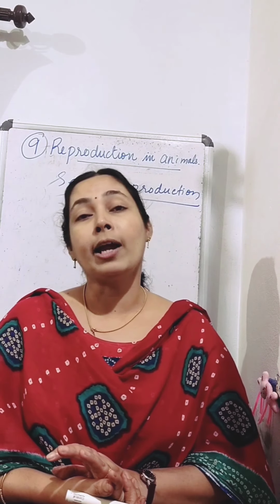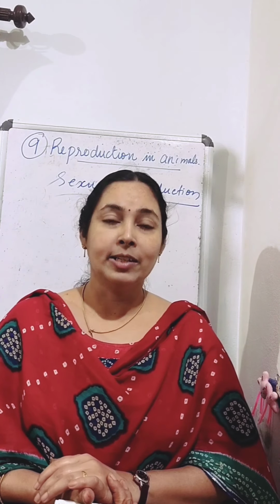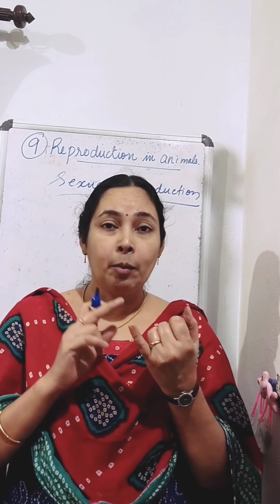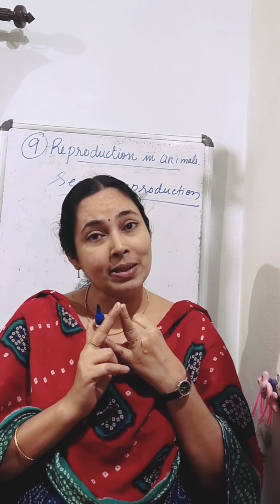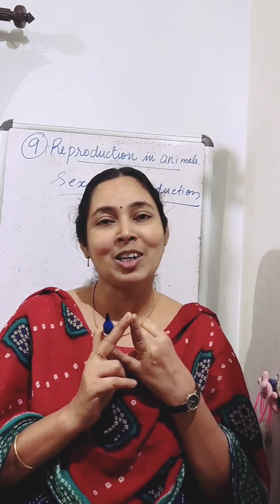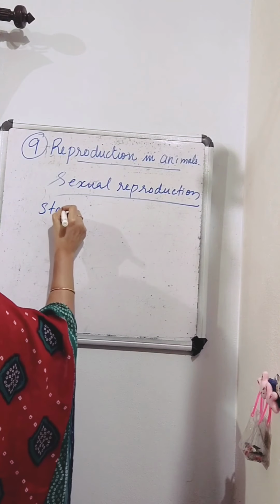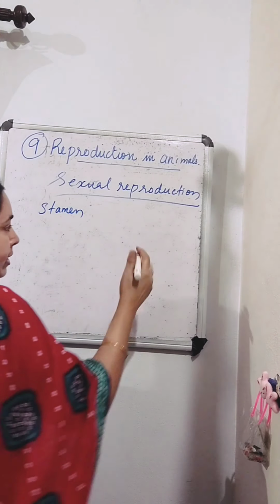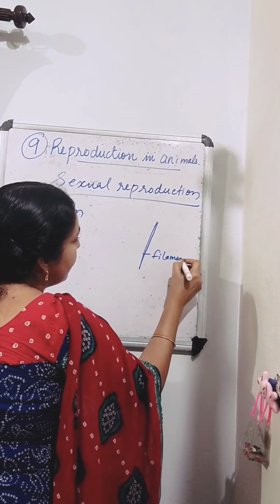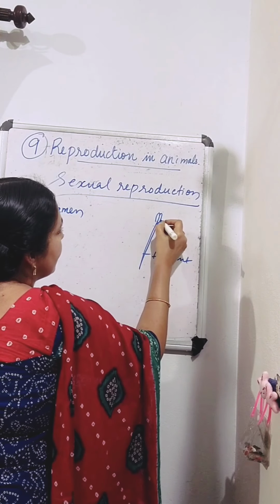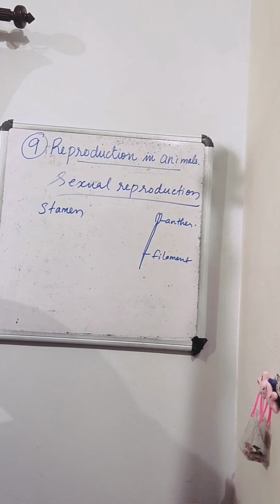Last year you studied sexual reproduction in plants. Which is the reproductive part of a plant? Flowers are the reproductive part of a plant. In a flower you can see a male reproductive part and a female reproductive part. You remember that? Which is the male reproductive part in a flower? The male reproductive part is the stamen. You can quickly recall all this. The stamen has two parts: a stalk-like part called the filament, and at the top of the filament, the anther.